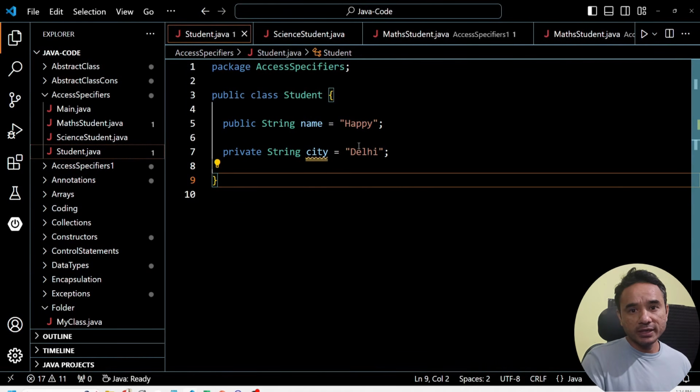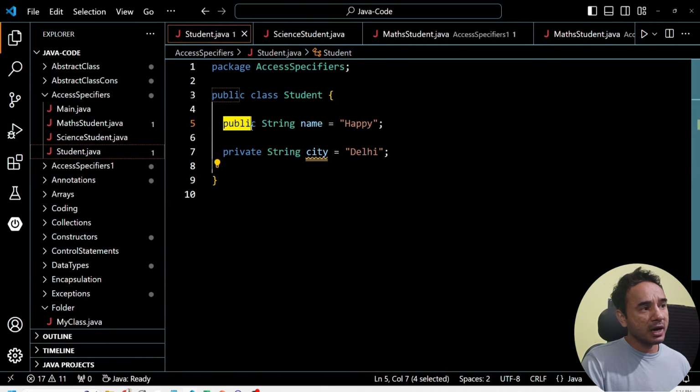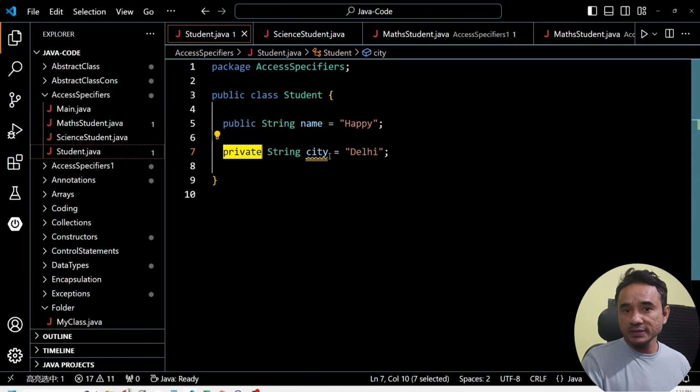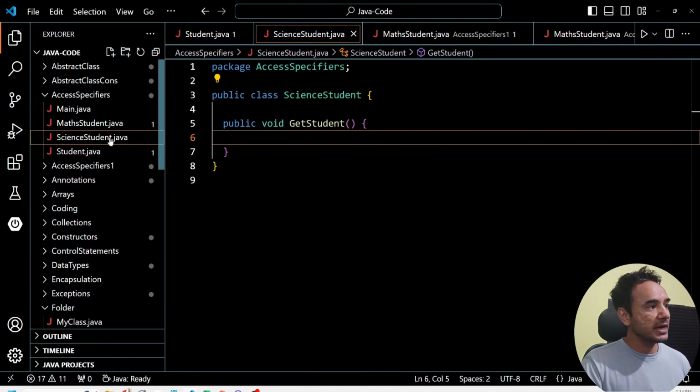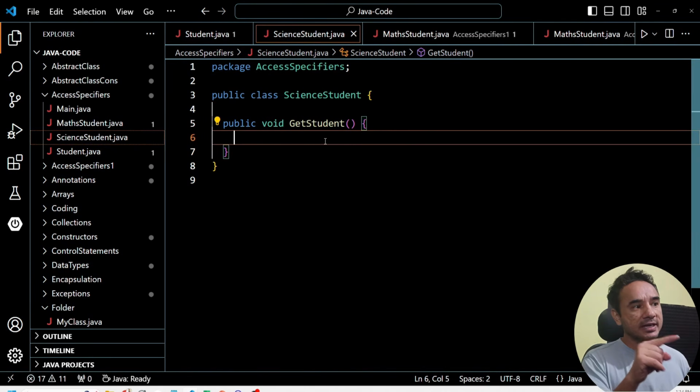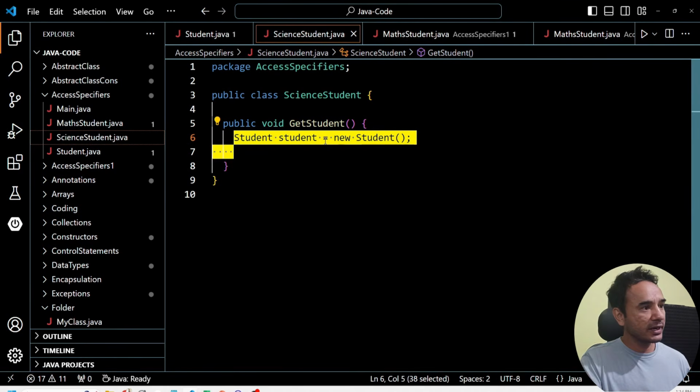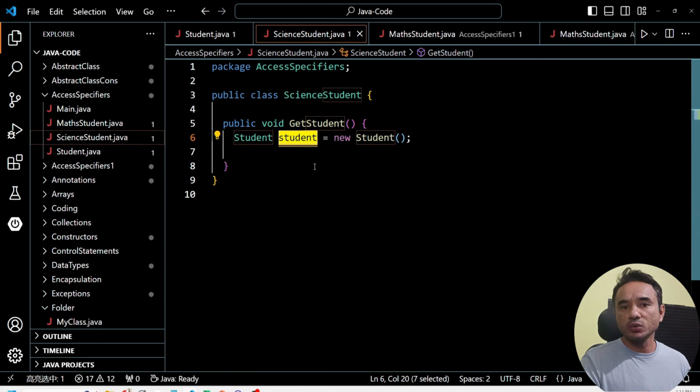Here we have the student class with two fields. One is marked as public, which is name, and one is marked as private, which is the city field. Remember, access specifiers can be used with fields, class names, functions and constructors also. Now I will try to access these fields from another class. So we have a science student class here, and inside that we have a getStudent function. To access the fields of the student class, first we will create the object of the student class, the student object.